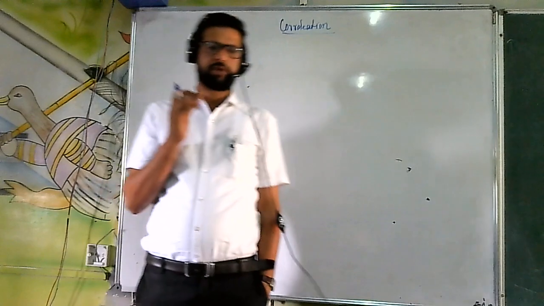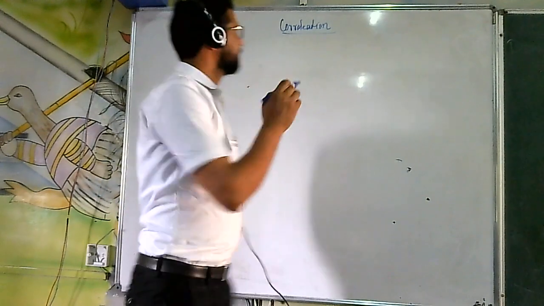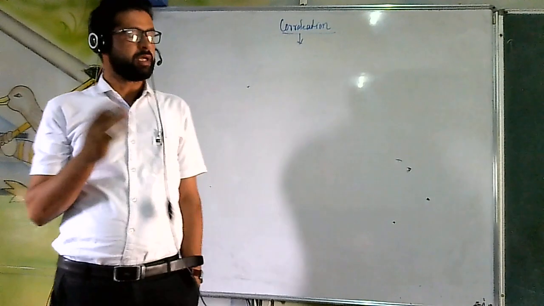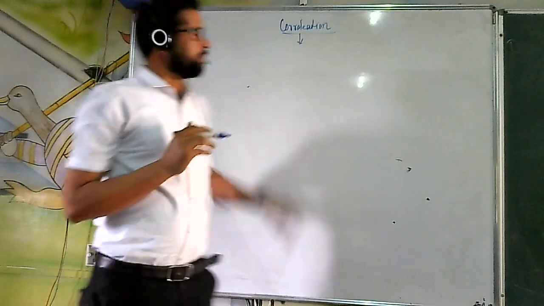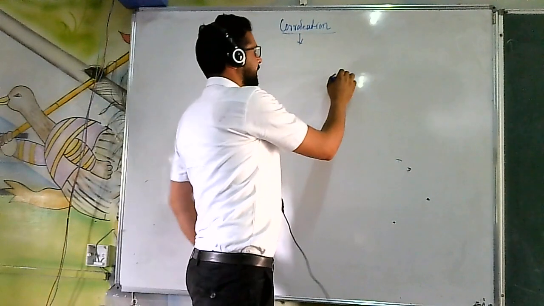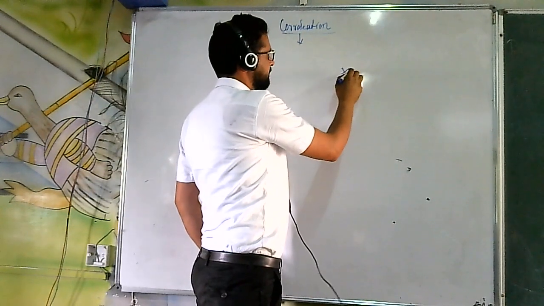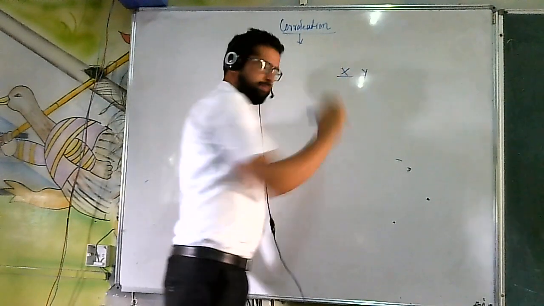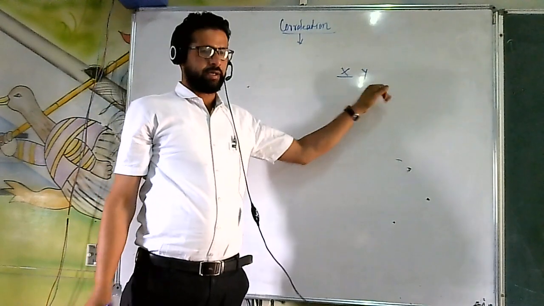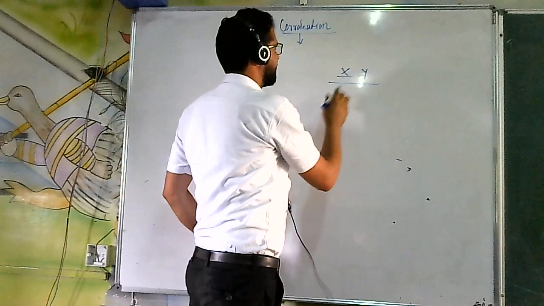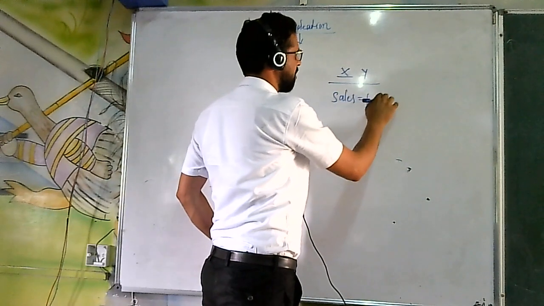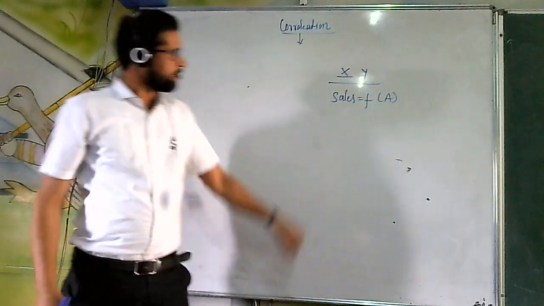Today, our topic will be correlation. First of all, we have to define what actually is the meaning of correlation. Before going through the meaning of correlation, let's imagine that I have got two variables x and y. I have to find out the relationship between x and y, or in another way, we say sales is the function of advertisement.